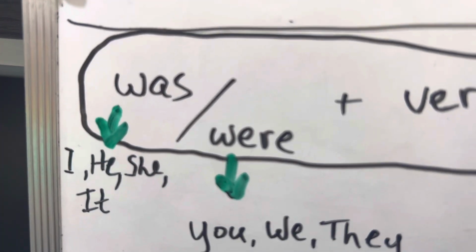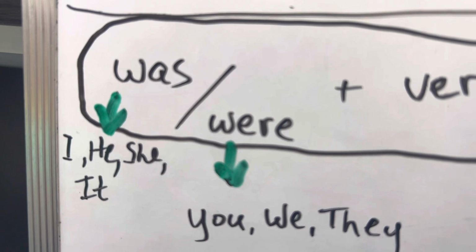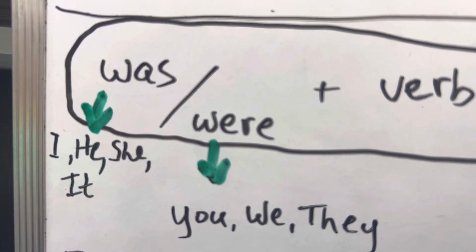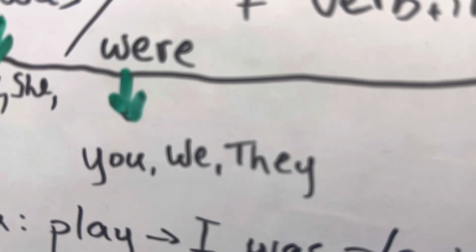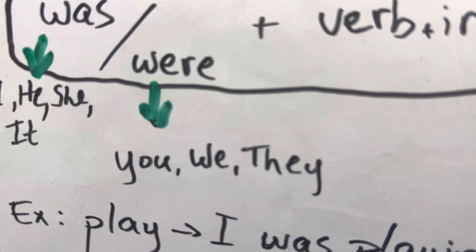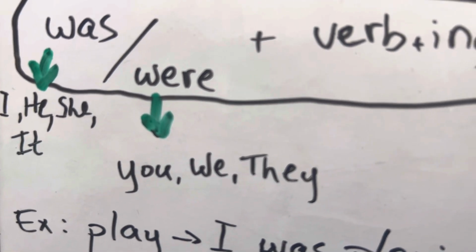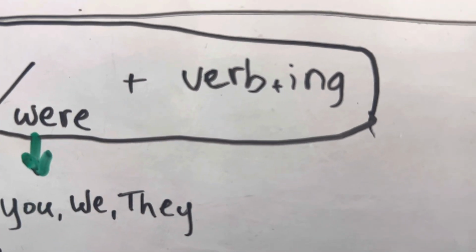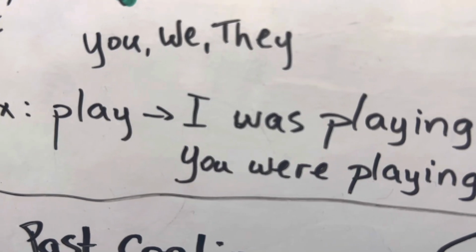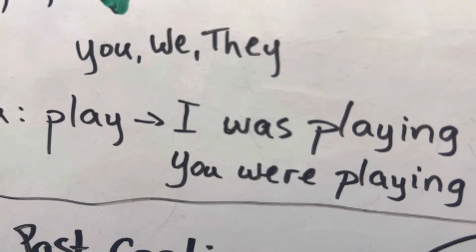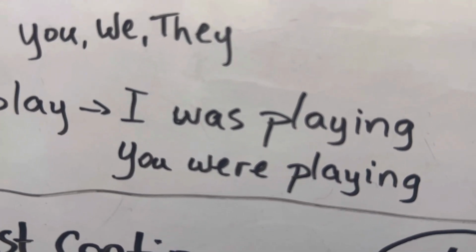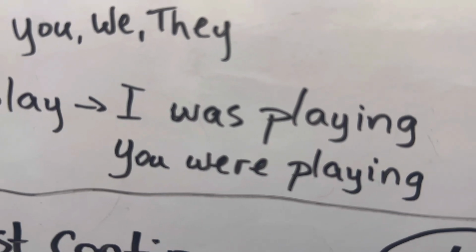How do we use was? We use was with I was, he was, she was, or it was. And we use were with you were, we were, and they were. And after, we add the verb with ing. So for example, let's take the verb play. When we change it to past continuous, play becomes I was playing, or you were playing, or he was playing, and so on.